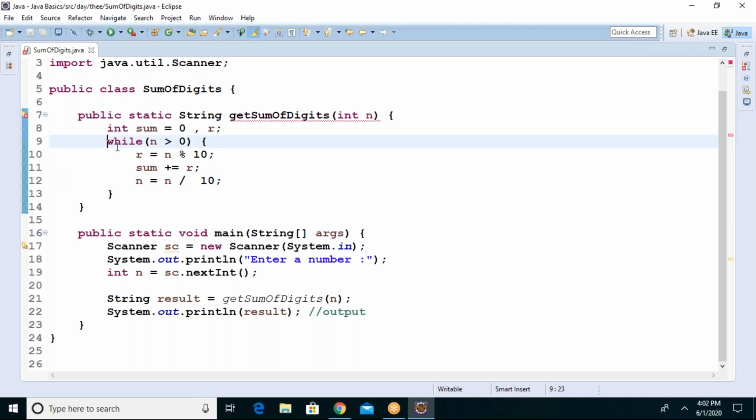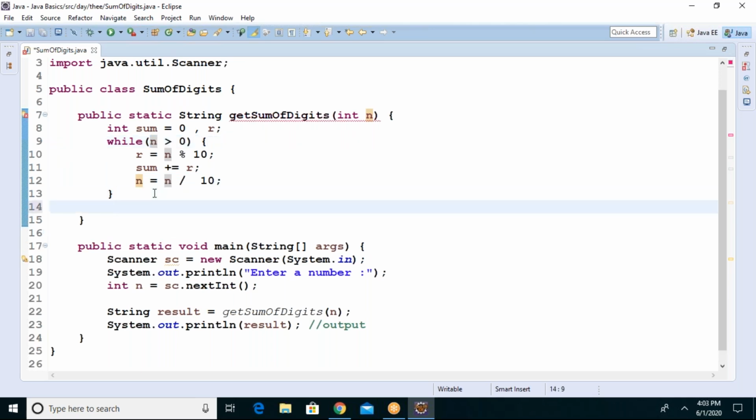This is important logic. Do remember, this will be repeated many times. Divided by 10, percentage 10. Both are important. Percentage 10 will give you the remainder of the number, the last digit of the number, and dividing by 10 will get the rest of the numbers. So this process will continue until the n value is greater than 0. If the n value reaches 0, it will stop. And finally, you need to return sum.